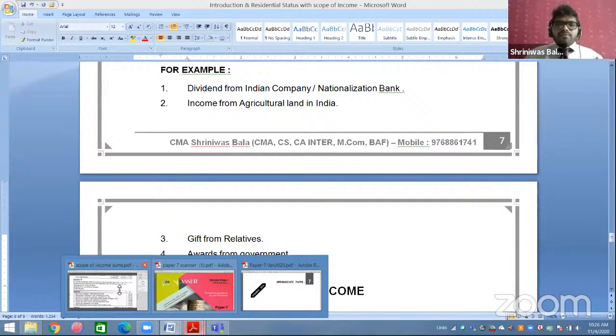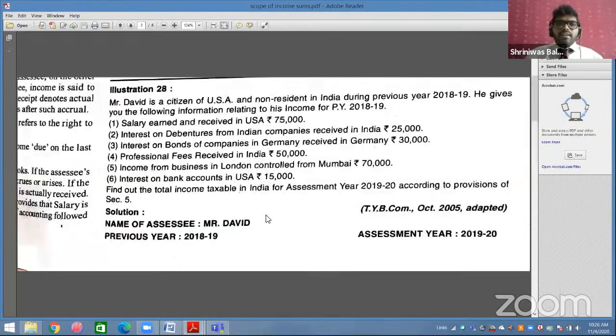We will start with Mr. David sum. I've given this one. The only thing I have to say to all of you, Mr. David is a citizen of USA and non-resident in India during the previous year 1920. It is given 1819 actually, but it is 1920. We have to take care. Previous year 1920, assessment year 2021. He gives you the following information relating to the income for the previous year 1920. Now in the last line, find out the total income taxable in India for the assessment year 2021 according to the provision of section 5.